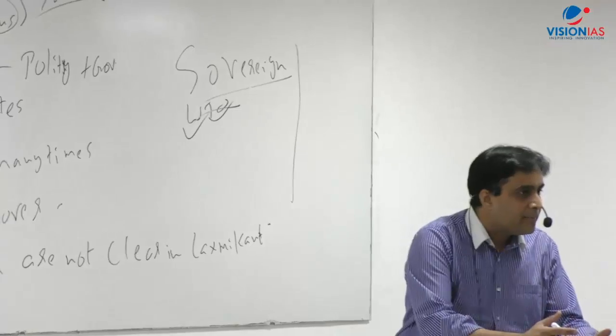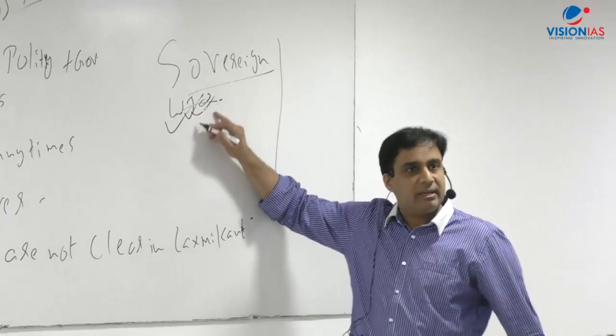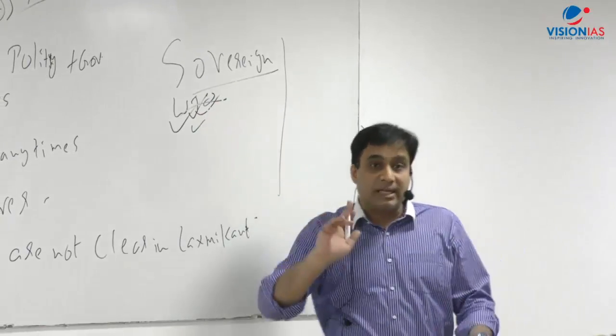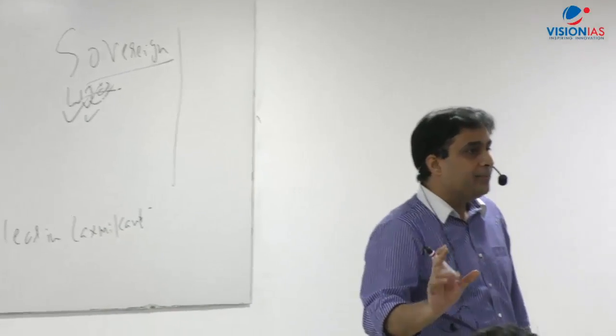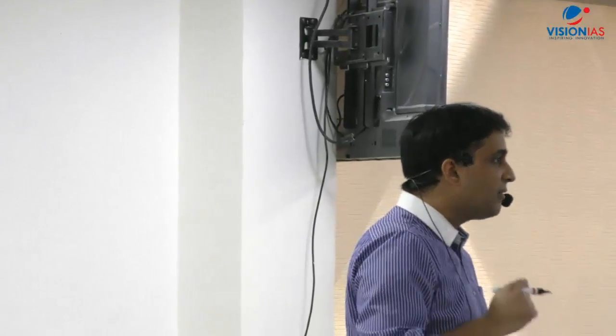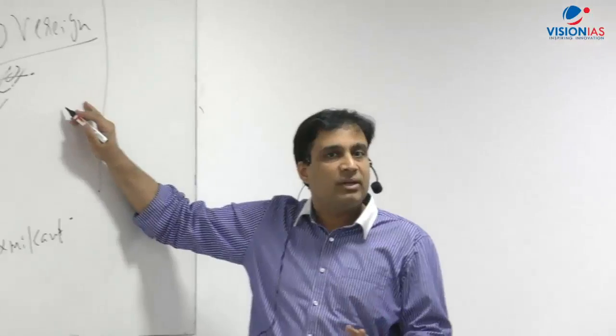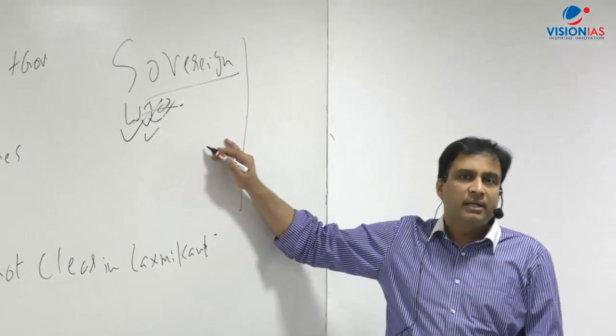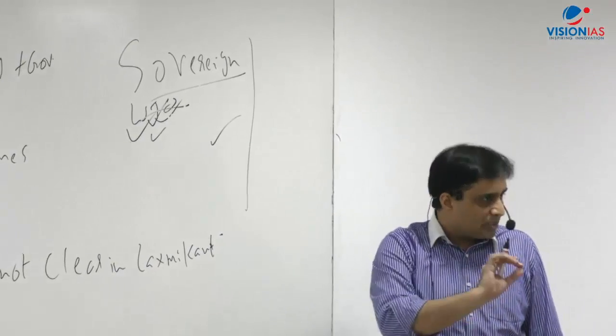Means एक twist है ना? Yes, in theory we are sovereign. In practice, sometimes we have to dilute. Though that, let me tell you, in conclusion, we will write that in spite of these little bit compromises on our traditional stance, it does not mean that India is not sovereign. Because when we compromise our stance, it is again for the larger interest of the country. Because by compromising something, we get more in return. ठीक है ना? So here we explained that in truly globalized world, no country is completely free, including America or India. ये बात तो हमने लिख दी ना?